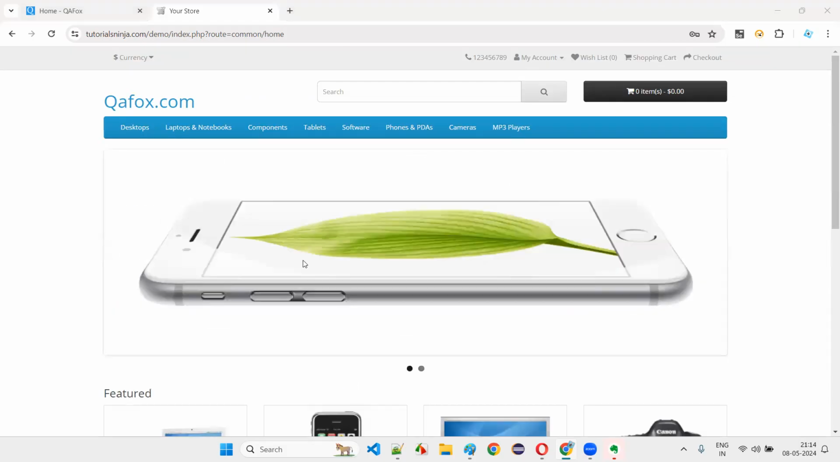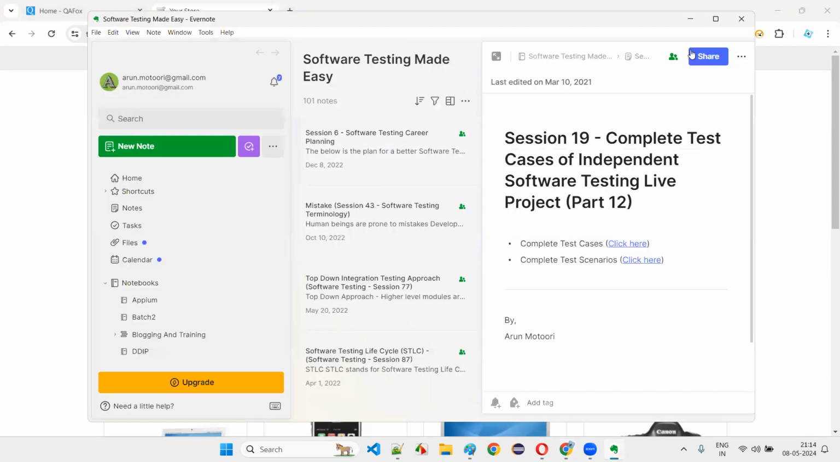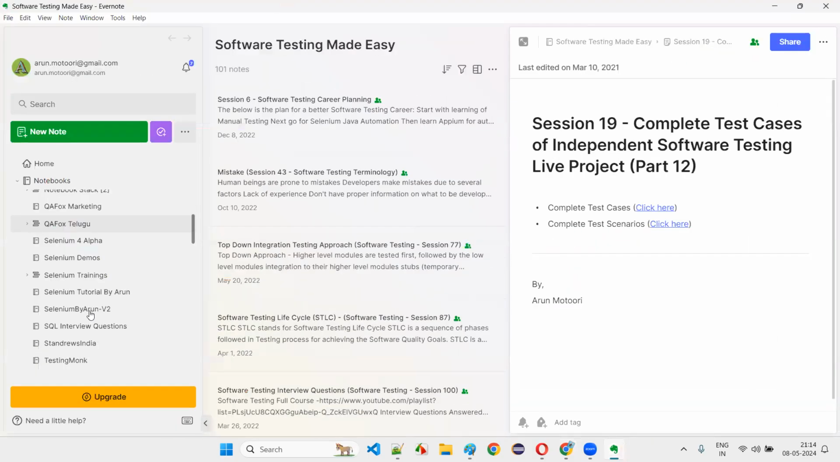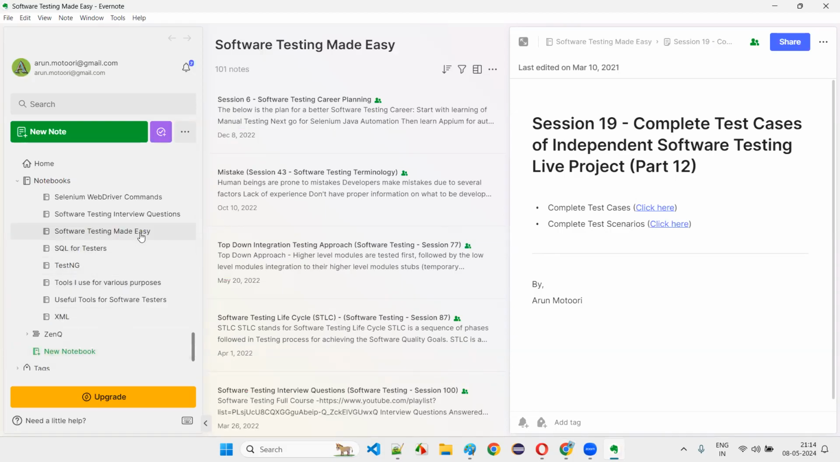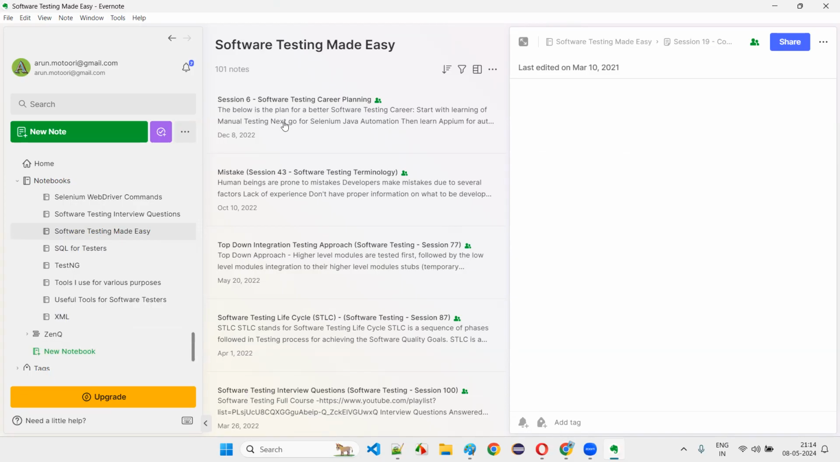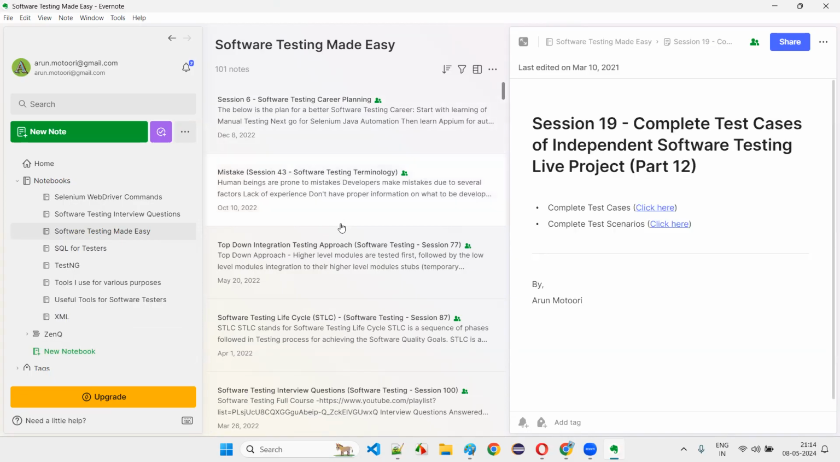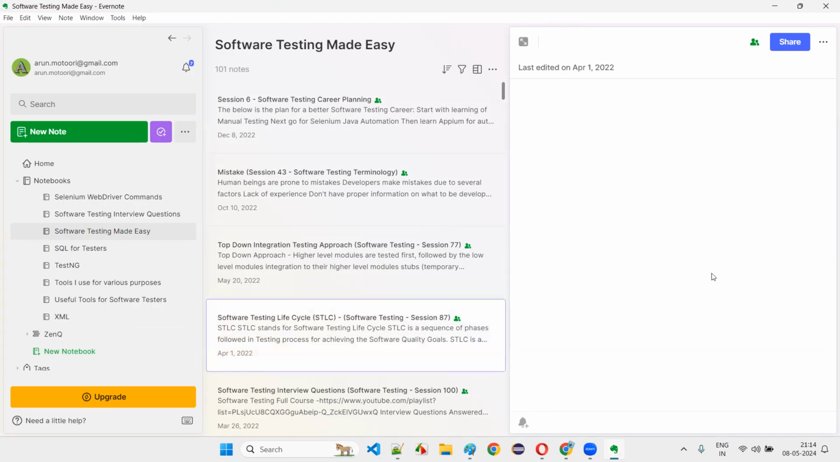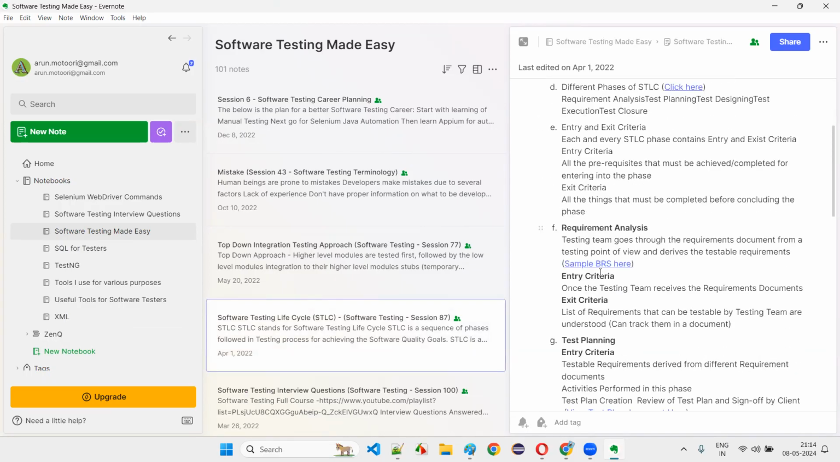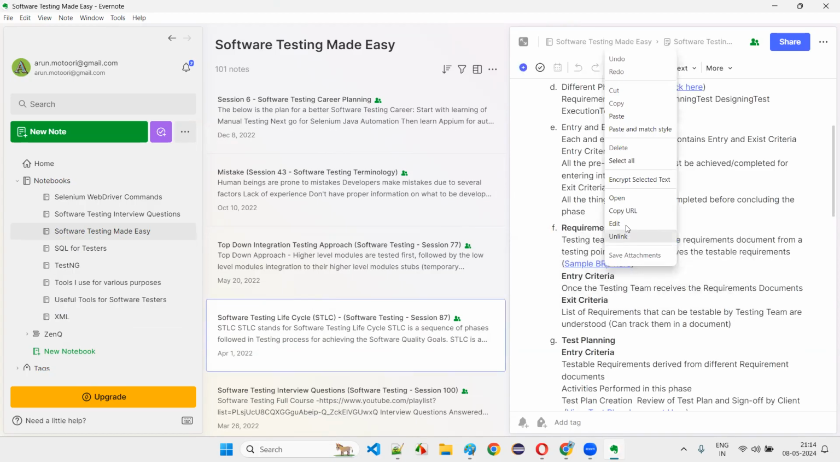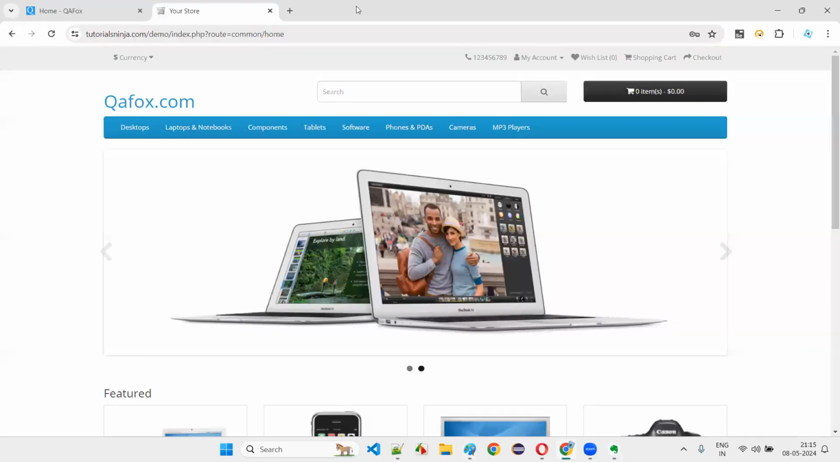I'm just explaining at a high level what software testing is. So let me open this Evernote and go to the software testing task. Software testing made easy. Let's go to the software testing lifecycle and see the different phases. You see, a sample BRS document is here. I'll open this. Copy URL and open that.